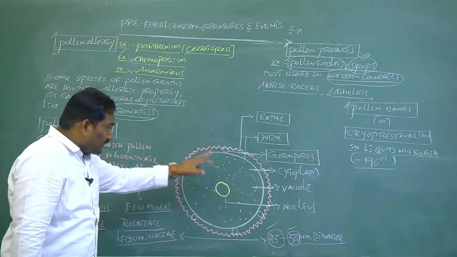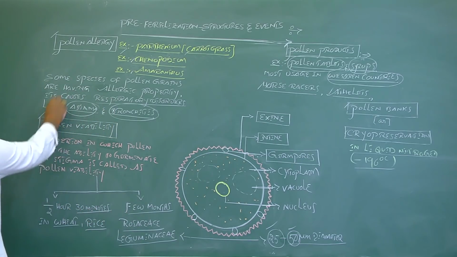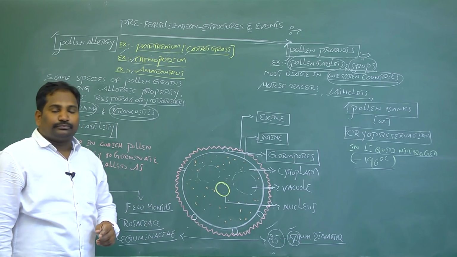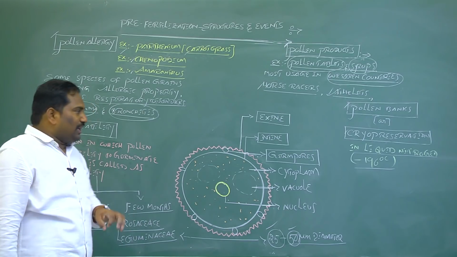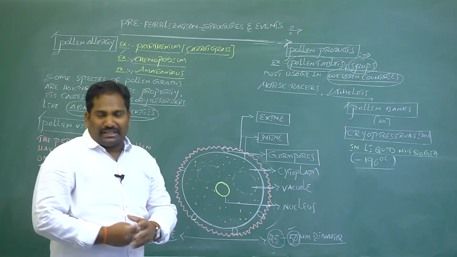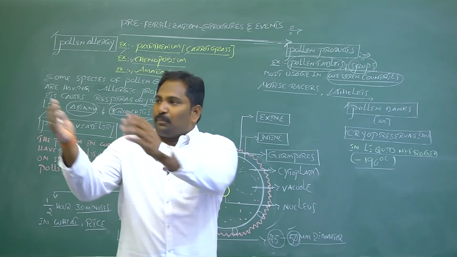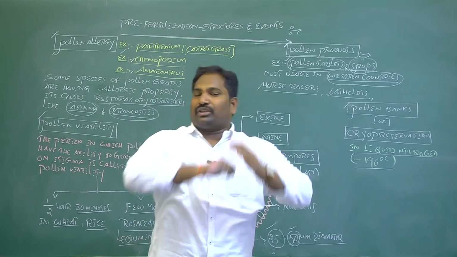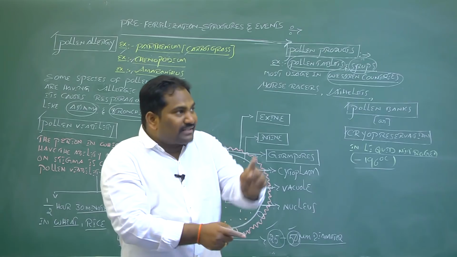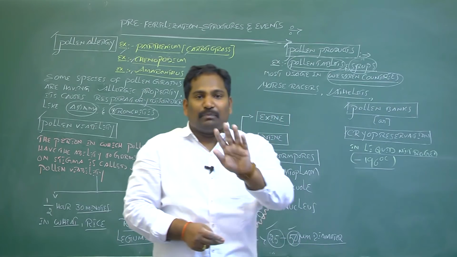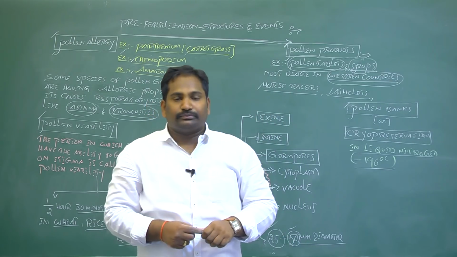The next property of pollen grains is pollen viability. Pollen viability means, at the mature condition of the anther, pollen grains are released from the anther and land on the surface of the stigma by the process of pollination.